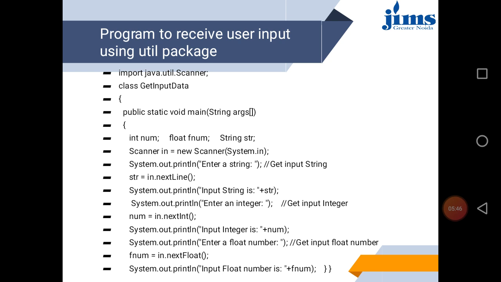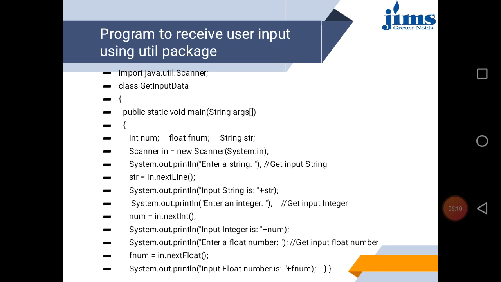So to receive any string, how do we write? We write in.nextLine. This will receive one string from the user, and that will be stored in the str variable. Similarly, to receive any integer, we use the nextInt method, and it will be stored in the num variable.